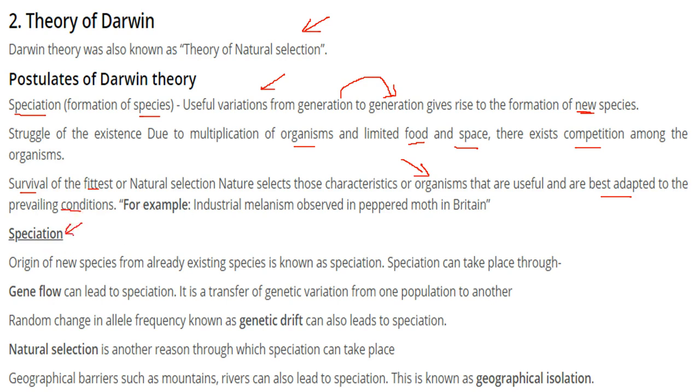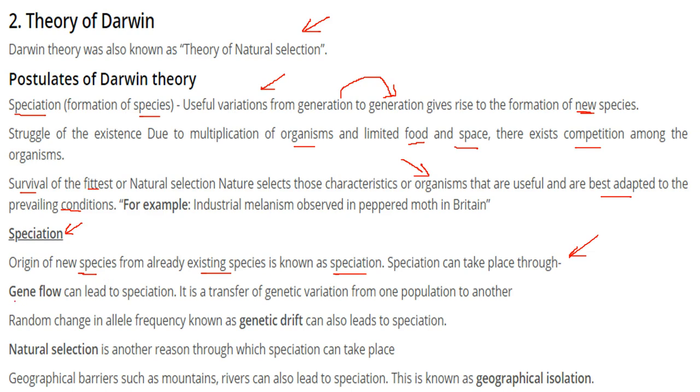Speciation. What is speciation? The origin of new species, or the evolution of new species from already existing species, is known as speciation. Speciation can take place through various processes.